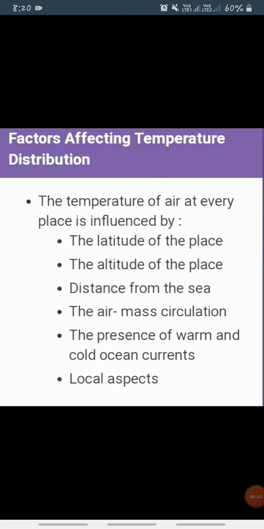Next is distance from the sea, the air mass circulation, the presence of warm and cold ocean currents, and the local aspects. So we will discuss this topic in detail.